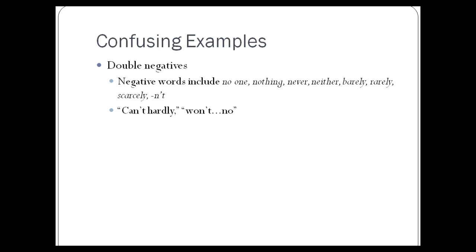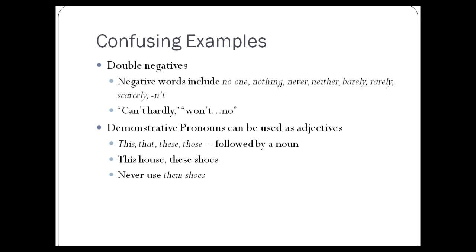You don't want to say the word won't, n't, then followed up with no again later on. The one exception to this is using neither with the word nor. It's a correlative conjunction, and that's the only time you can have two negatives used together in a sentence and not negate each other.